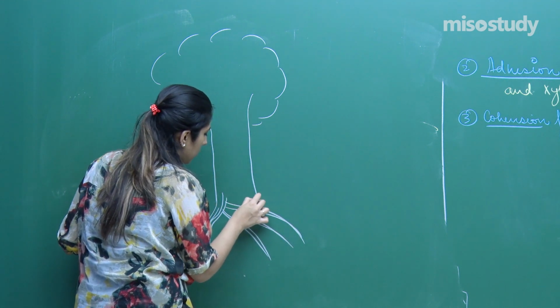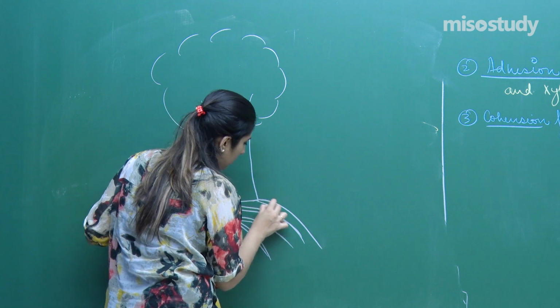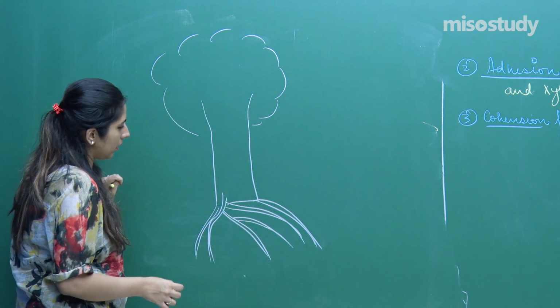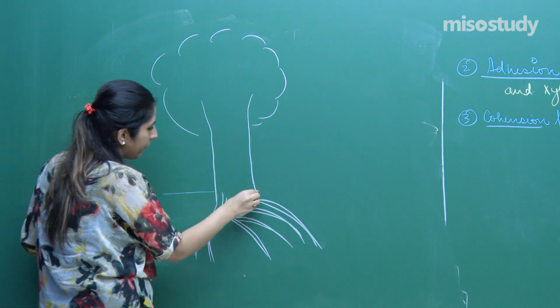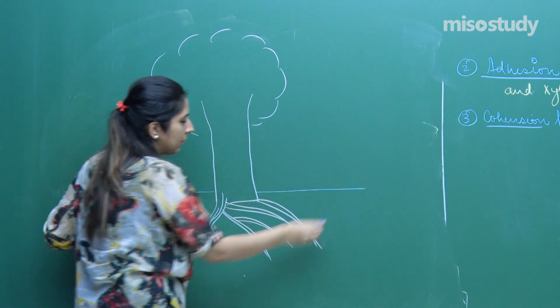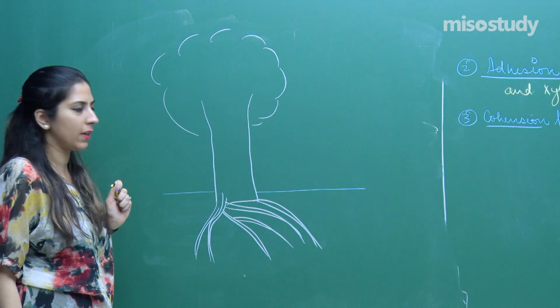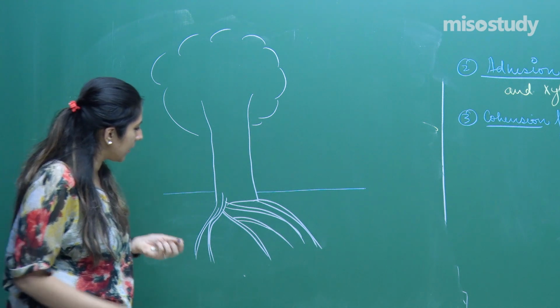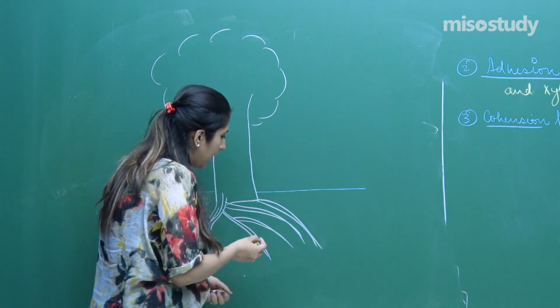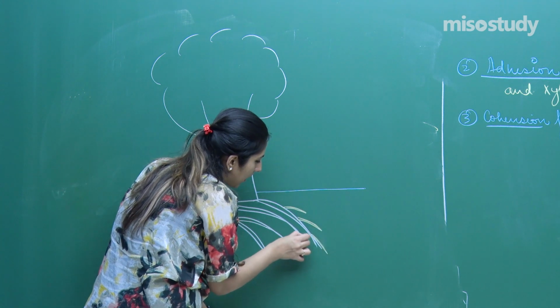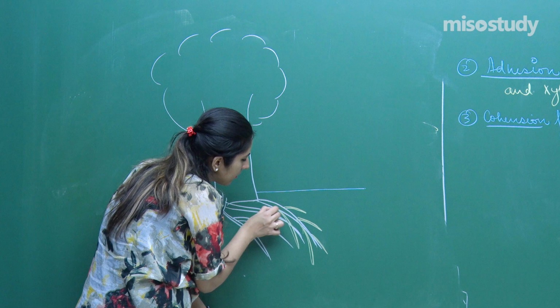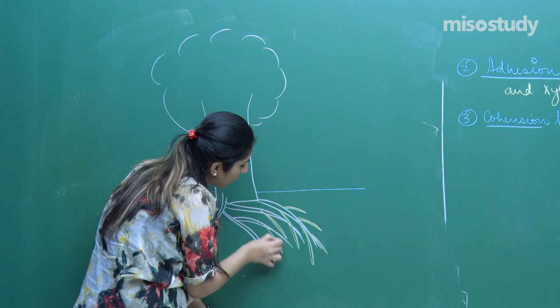These are the roots, right? And this is the soil surface we have. Below this soil surface we have these roots, and on these roots, as I have told you, certain root hairs are present, and these root hairs increase the surface area for the absorption of water.